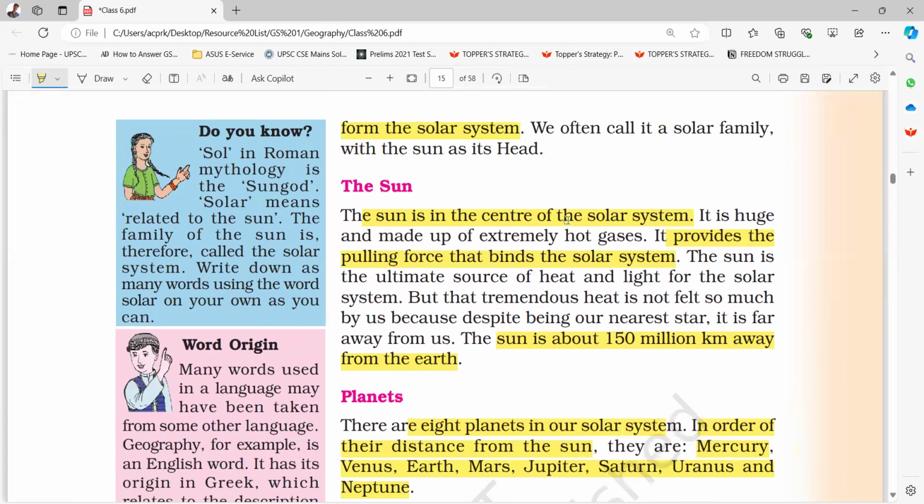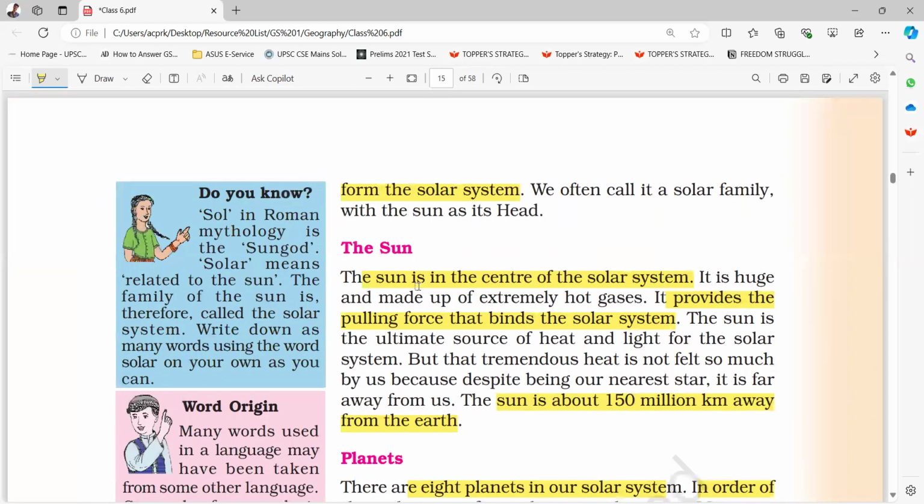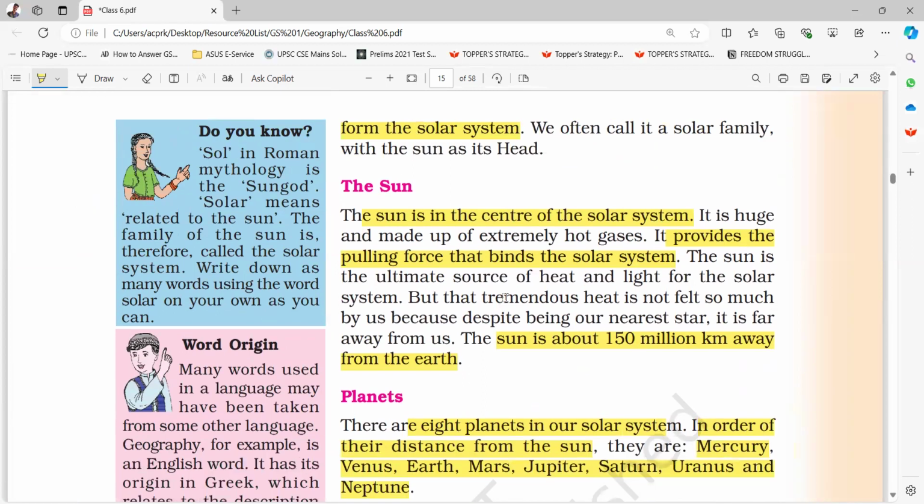The sun is in the center of the solar system. It is huge and made up of extremely hot gases. It provides the pulling force that binds the solar system. The sun is the ultimate source of heat and light for the solar system, but that tremendous heat is not felt so much by us because despite being our nearest star, it is far away from us. The sun is about 150 million kilometers away from the earth.